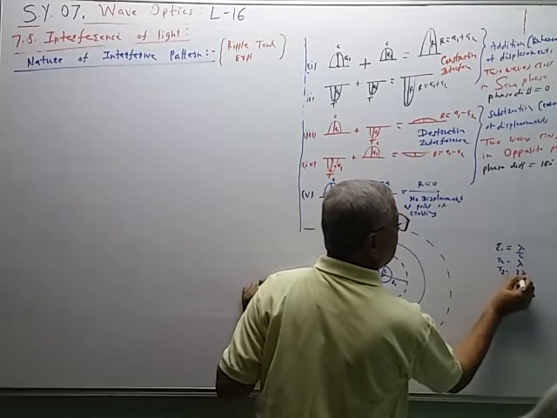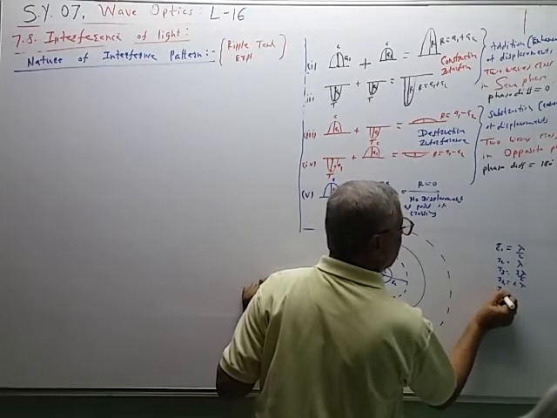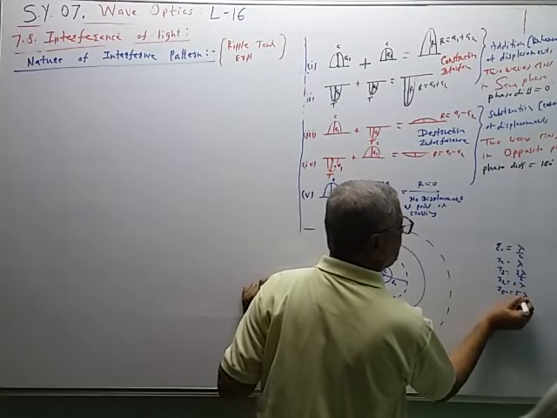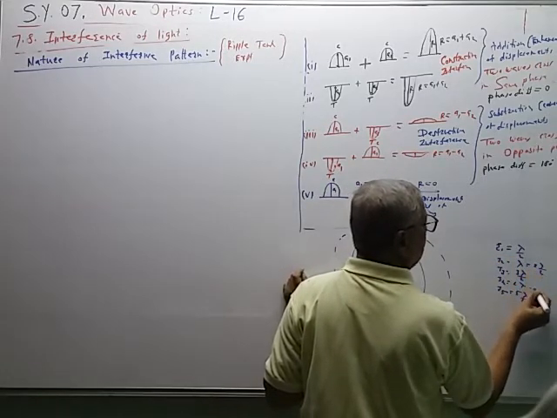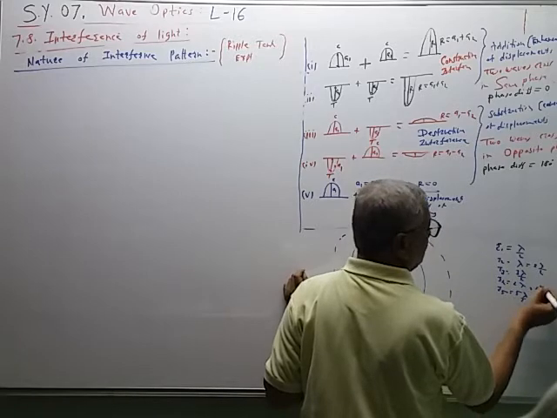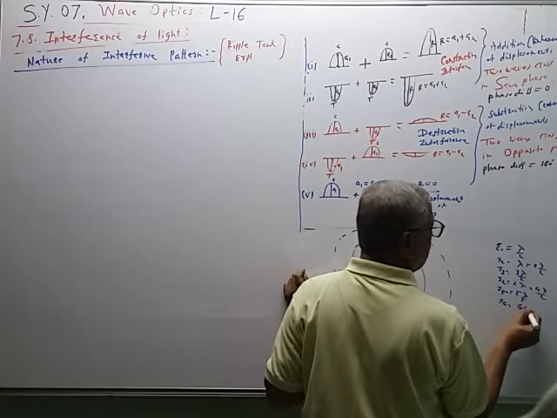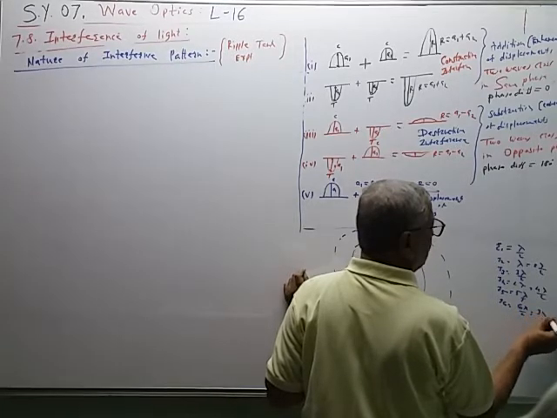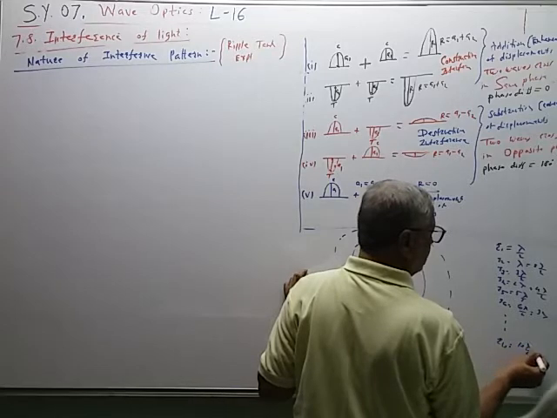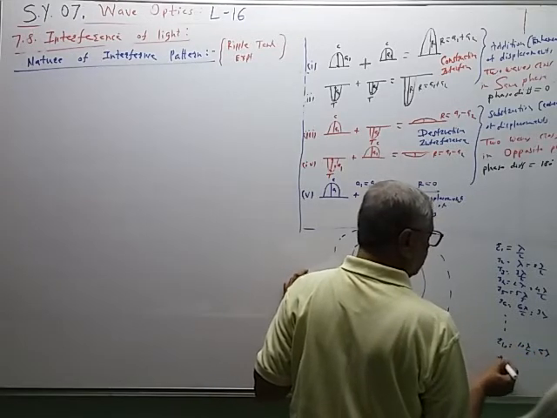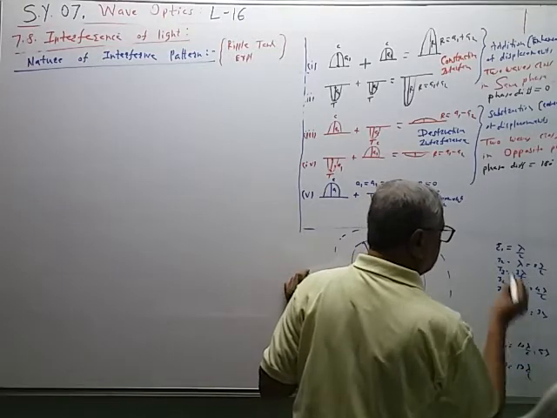R3 is equal to 3 lambda by 2. R4 is equal to 2 lambda. R5 is equal to 5 lambda by 2. Actually, lambda means 2 lambda by 2, and 4 lambda by 2 is 2 lambda, 4 divided by 2 like this. R6 is equal to 6 lambda by 2, that is equal to 3 lambda. R10 is equal to 10 lambda by 2, that is equal to 5 lambda. R17 is equal to 17 into lambda by 2, like this.